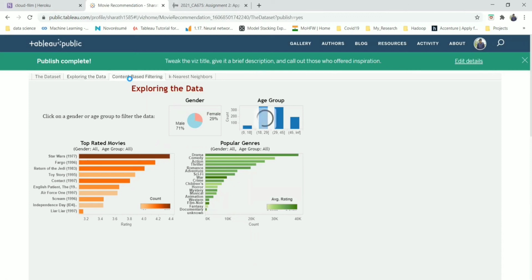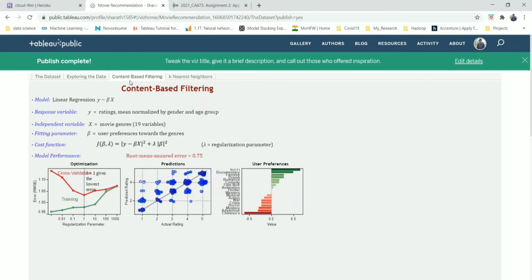Our main thing was the content-based filtering. We built our model using linear regression with the cost function. The independent variables were the movie genres, all independent, nothing interdependent. Based on that, we calculated the optimization, prediction, and user preference. If you look at the optimization, the cross validation error came down with respect to the error rate and regularization parameter. You can see the training and cross validation in this optimization. Then in the prediction, we compared the actual rating and the predicted rating, so that the user will be recommended movies based on his or her preference.